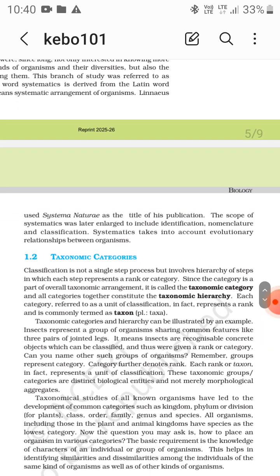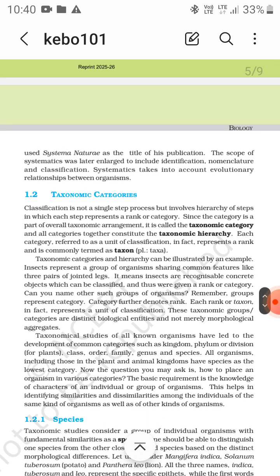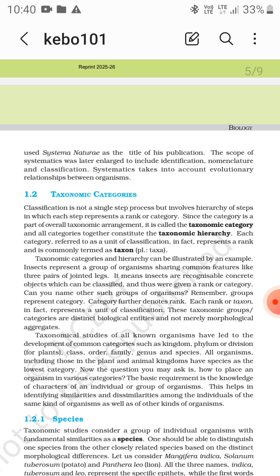And systematics includes identification, nomenclature, and classification. Systematics takes into account evolutionary relationships between organisms. Taxonomic categories: classification is not a single step process but involves a hierarchy of steps in which each step represents a rank or category.